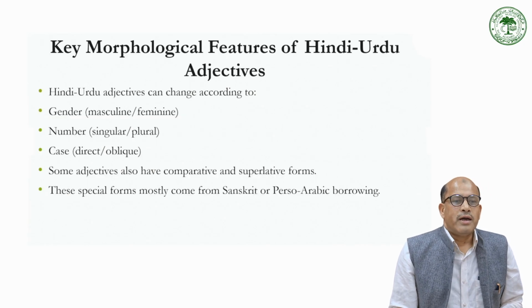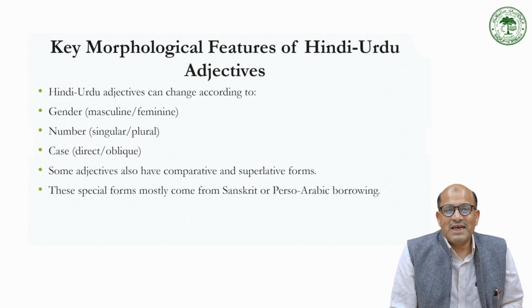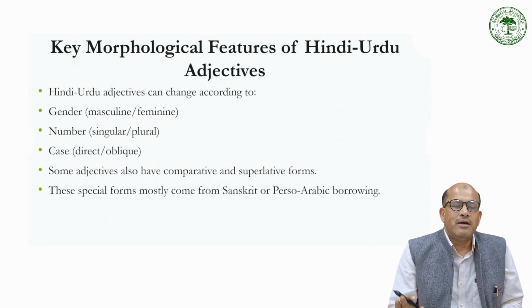Now, the main point to remember is that Hindi Urdu adjectives can change according to gender, like ladka, ladki, number, singular or plural, and case, direct or oblique. Case means that when it comes with a post position, it takes the oblique case. Direct is when there is a direct relation of the subject and the verb. Oblique is when it is used with the post position. Some adjectives also have comparative and superlative forms. We will learn that later.